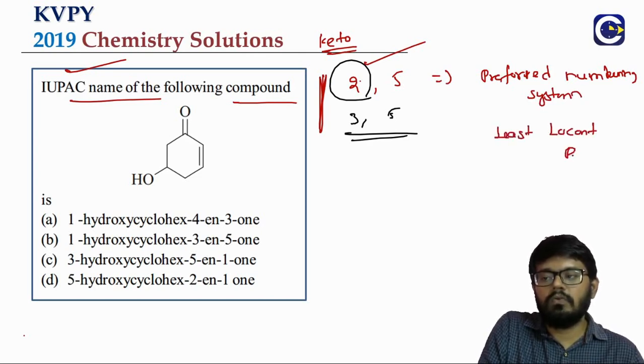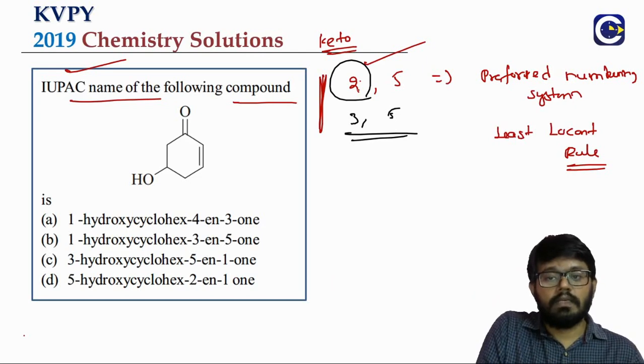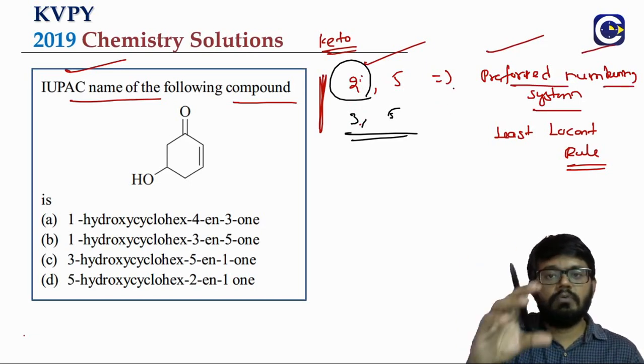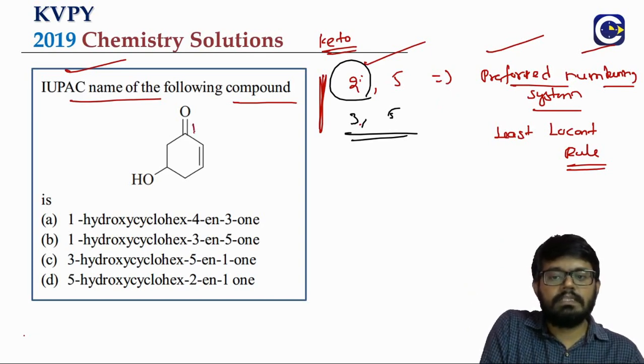We have to follow the least locant rule. What is the least locant rule? We first have to arrange the position numbers or the locants of the functional groups in the increasing order. Then wherever we find the least locant by comparing one place with another, like first place, what is it? 2. Here it is what? 3. Compare both of them, 2 is the least. So we have to choose numbering system 1 as the most preferred. If in the first position both are equal, then we compare the second locant. If they are also equal, then we compare the third locant, like that. So here what is the preferred numbering system?